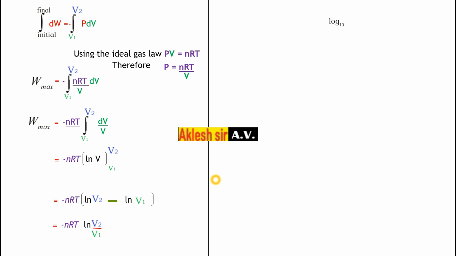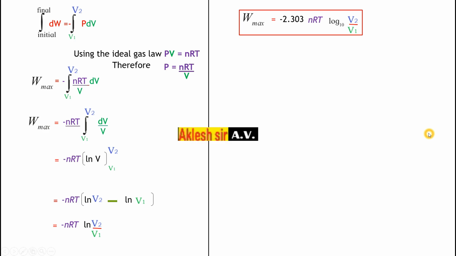Okay, so here it is a log to the base e. So to make it log to the base 10, outside the log, you will write the number 2.303. So log to the base 10 V2 upon V1, and outside you will write minus 2.303 nRT. Whenever you convert natural log into log to the base 10, in the front you write 2.303. So equal to minus 2.303 nRT log to the base 10 V2 upon V1, and this is the maximum work done by the system.